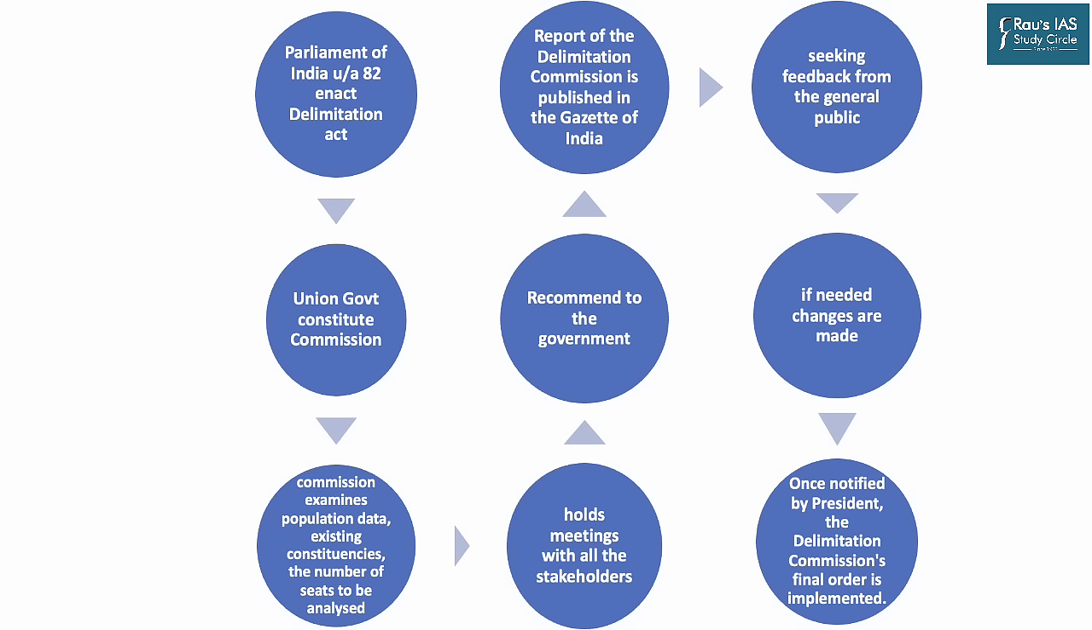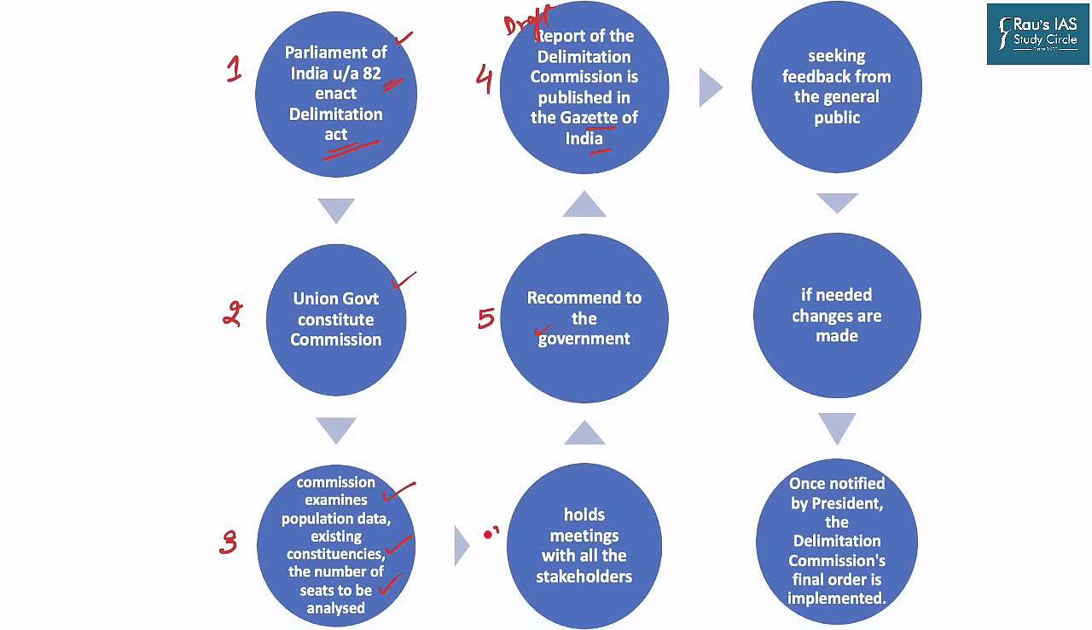When we talk about how this delimitation exercise is conducted, the first step is that Parliament, under Article 82, enacts the Delimitation Act. Followed by this, the union government creates such a commission. This commission then examines the population data, existing constituencies and the number of seats that should be analyzed. After that, it provides a draft report, which is published in the Gazette of India for public notification. After that, recommendations are provided to the government.